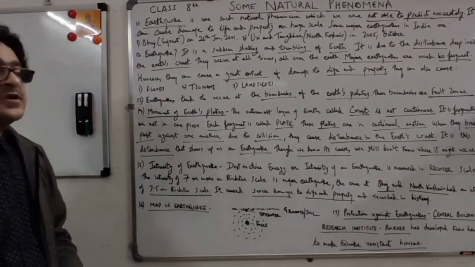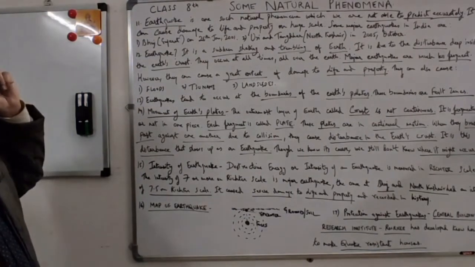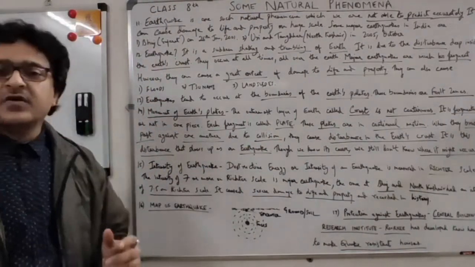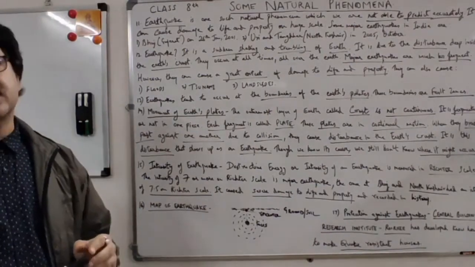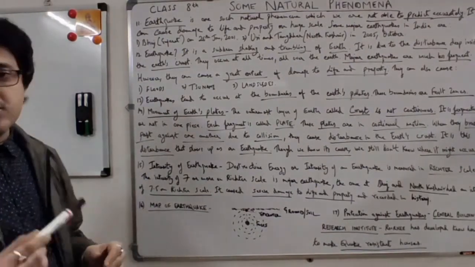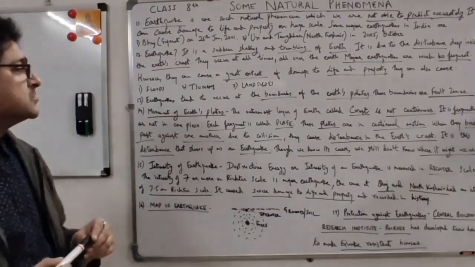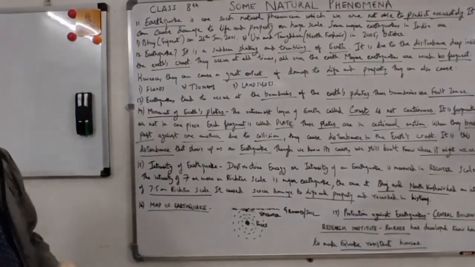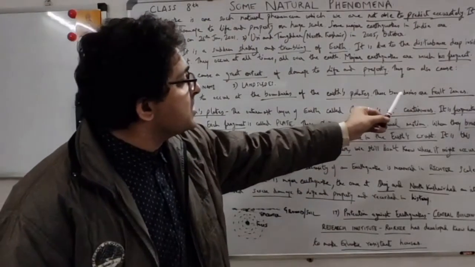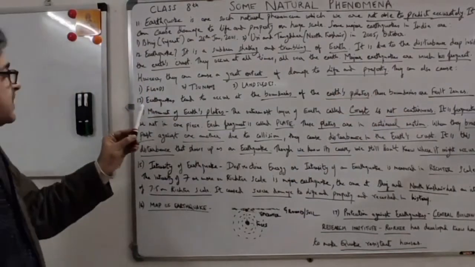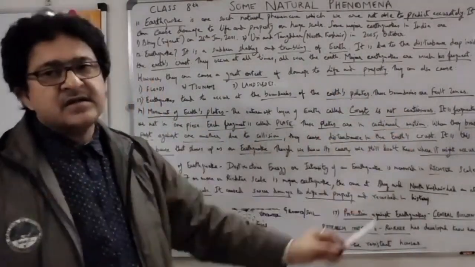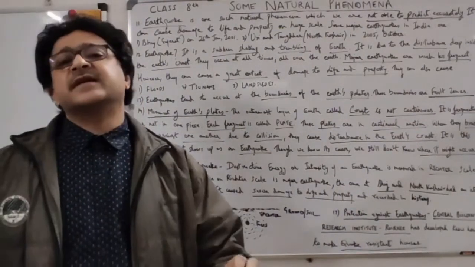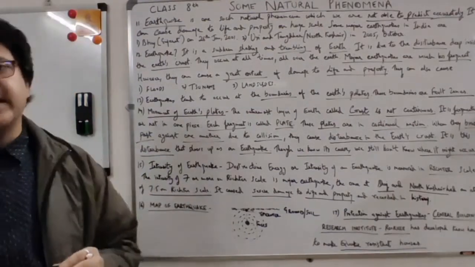Now we move further. Earthquakes tend to occur at the boundaries of the Earth's plates, right? First of all, it is at the Earth's crust, and the Earth's crust has boundaries, or corners. So at the boundaries of the Earth's plates are the places where earthquakes will occur. These boundaries are called fault zones. So what are fault zones? Fault zones are the boundaries of the Earth's plates. Just remember that. And at the Earth's plate boundaries, earthquakes occur.